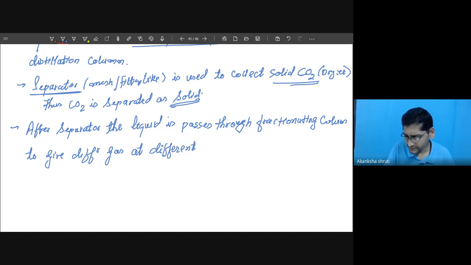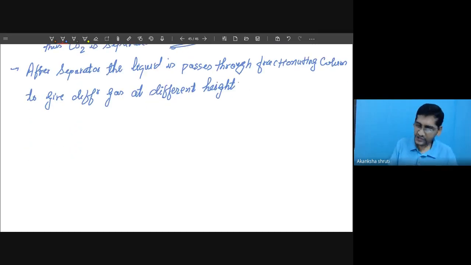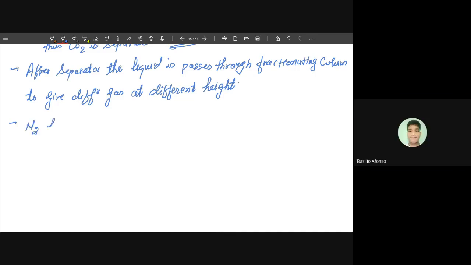Okay, student? So at different height, we are getting the different component. So at what level, means at the higher height or lower height, we are obtaining which component? For that, you can just write: higher height nitrogen, and lower height argon.